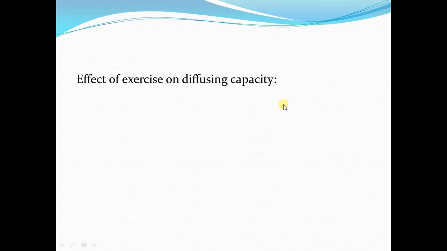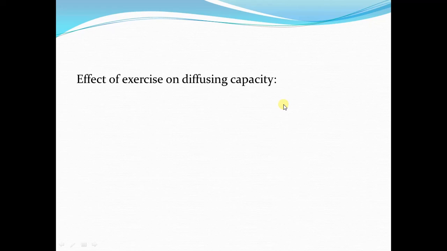The increase in the diffusing capacity of the respiratory membrane during exercise is because of hyperventilation, which also causes stretching of the alveolar walls, and the other factor that contributes is an increase in pulmonary blood flow. So it increases the surface area of the respiratory membrane.